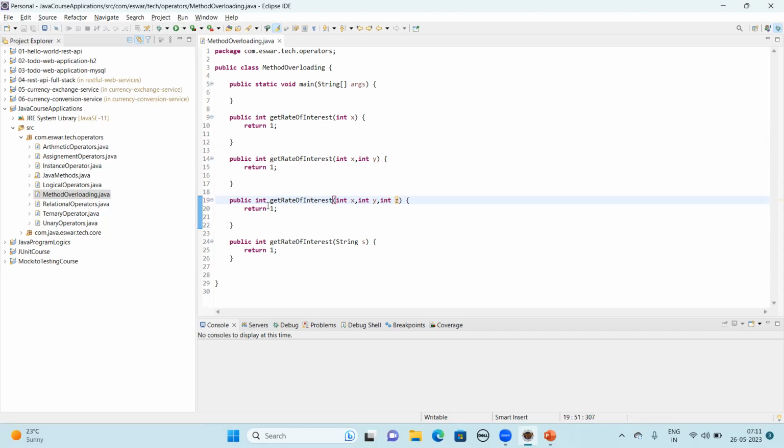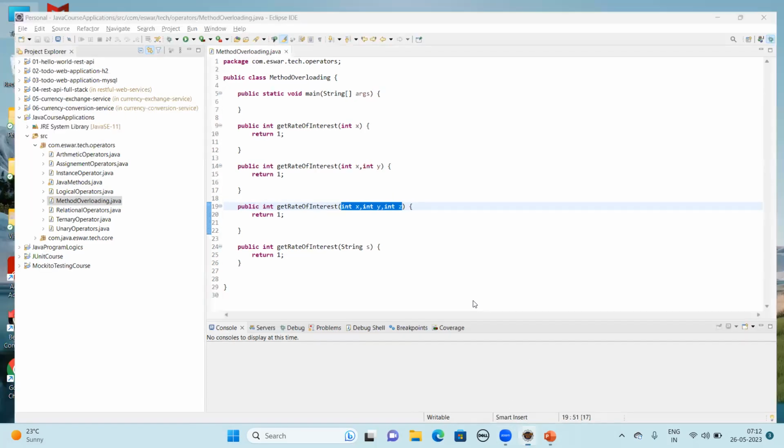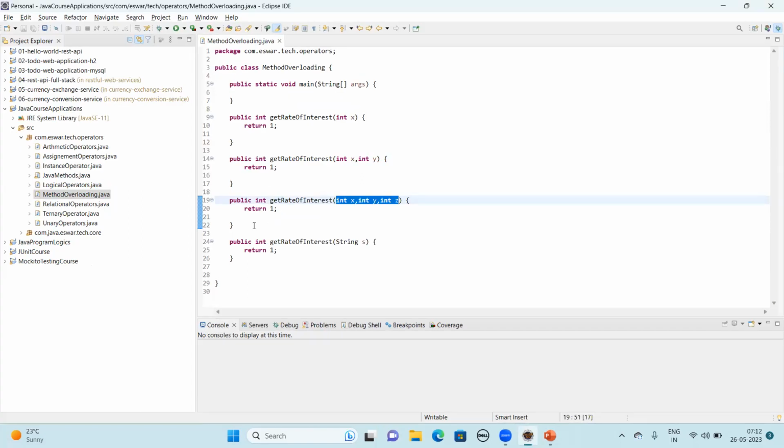You keep overloading the same method. What is the difference? In their signature. Signature is nothing but the number of parameters, or the parameters being differentiated. No matter the number of parameters, make sure you do not have the same number of parameters with the same data types. How is that, sir? Let's think about that.